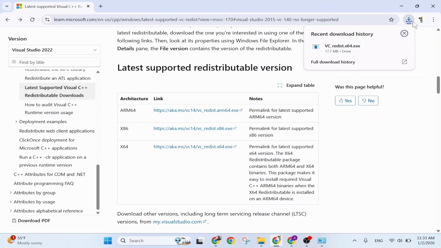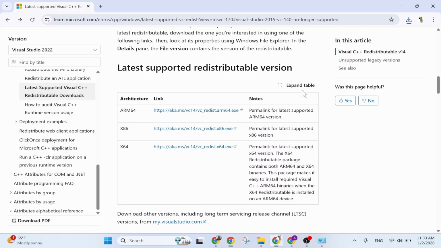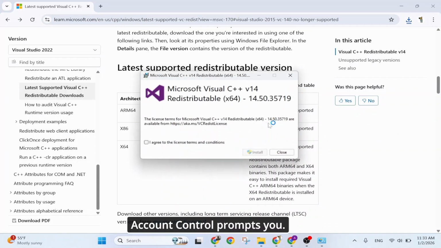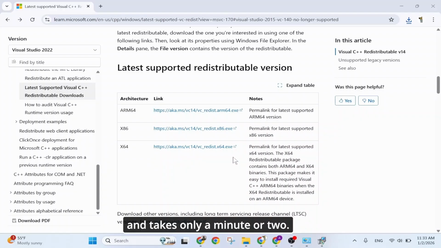Step 5. Install Visual C++. Locate the downloaded file in your Downloads folder and double-click it to run the installer. Click Yes if User Account Control prompts you. The installation wizard will open. Simply click Install and accept the license terms. The installation is very straightforward and takes only a minute or two.